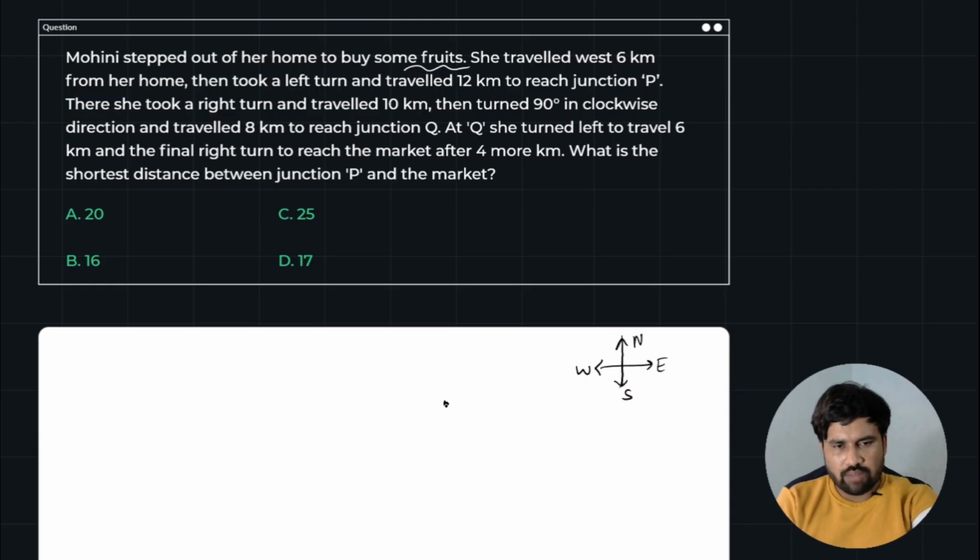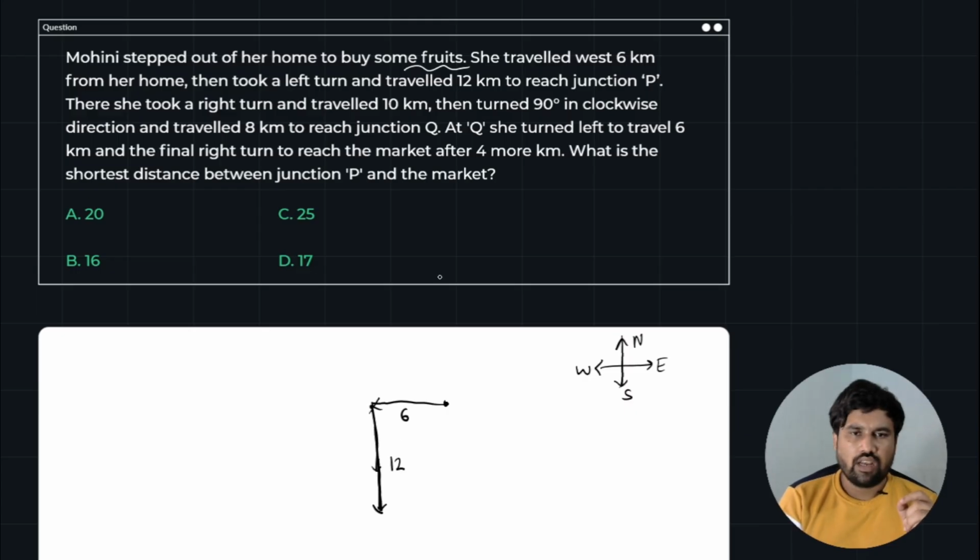So she started, I am assuming from here, left hand side 6 kilometers, and then she took a left turn. Left is nothing but anti-clockwise. So anti-clockwise is this direction, and she traveled for 12 kilometers and reaches the junction P. So this is the junction P. She took a right turn. Right turn is nothing but again clockwise. In the clockwise direction she traveled for 10 kilometers. So the distance is 10 kilometers.